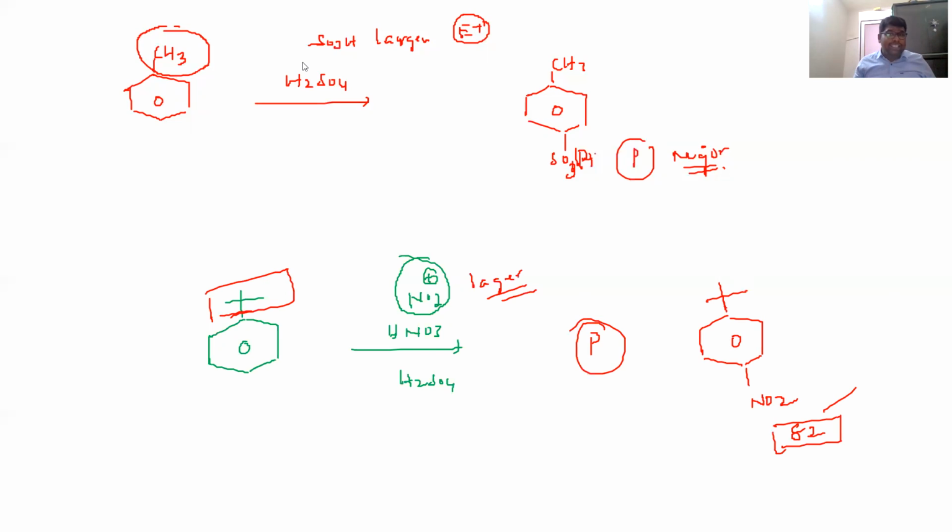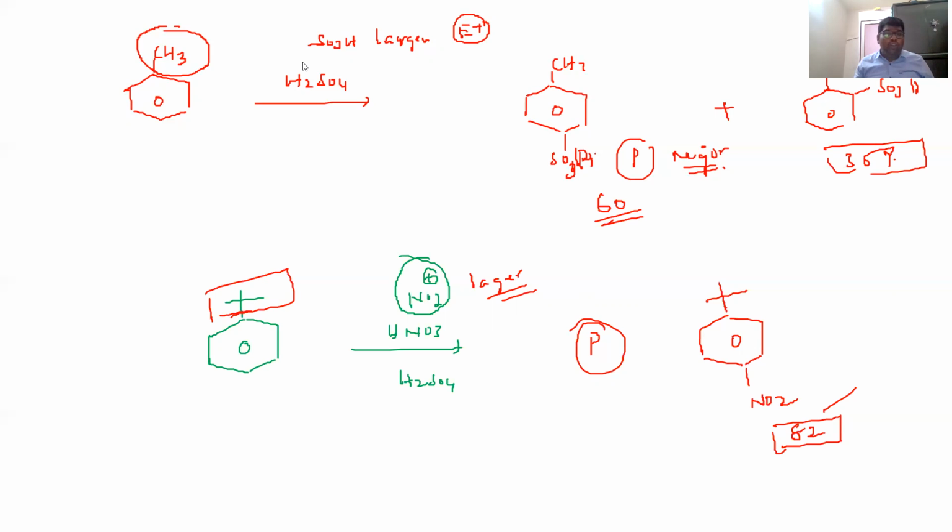But in the previous case only 60% is possible. The ortho product will be 39 or 40% in that one, because the substituent is of normal size. So there the SO3H ortho product formation will be about 35 to 39%.